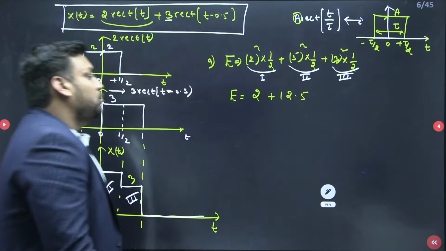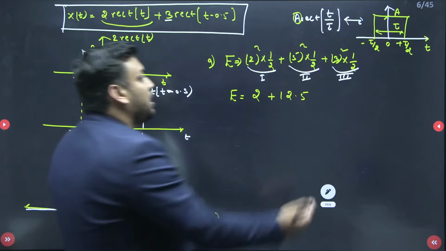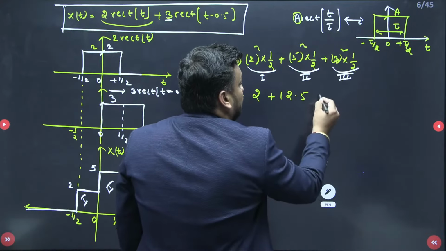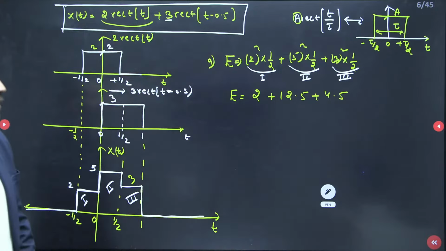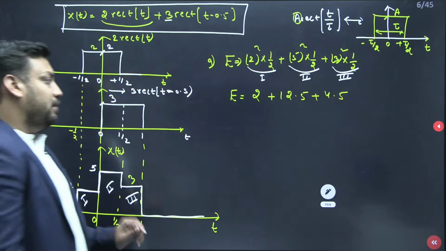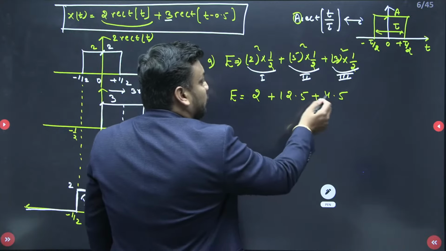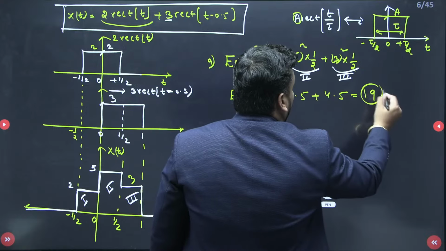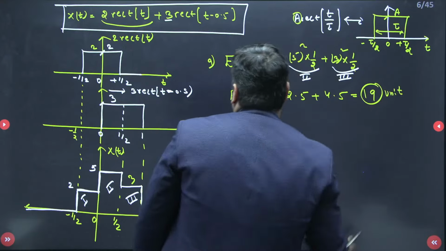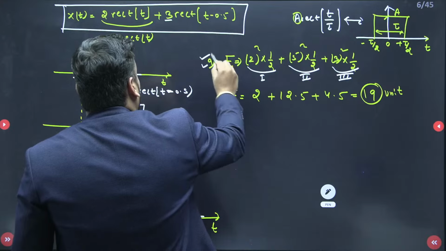Is this clear to you? Yes or no? And next 3 whole squared, 9 upon 2, so it is of course 4.5. Yes or no, guys? So if you add it, what will you get? 12 and 4 is 16, and then 17 plus 2, so 19. So it means the energy is for sure 19 units. It means option A is correct.